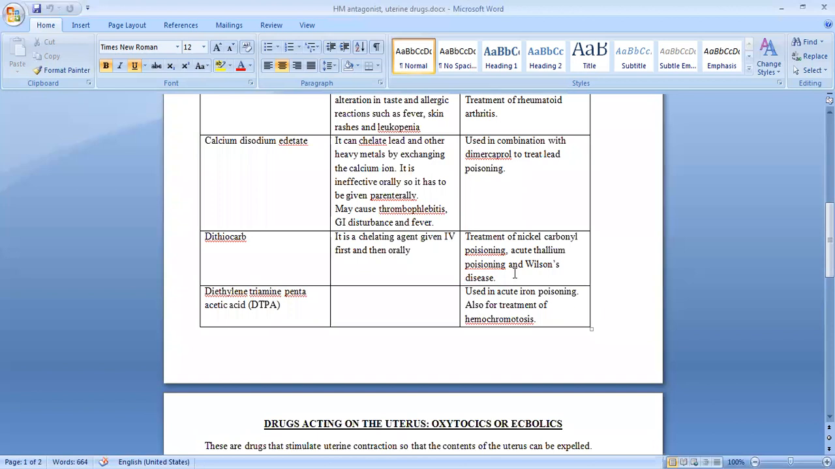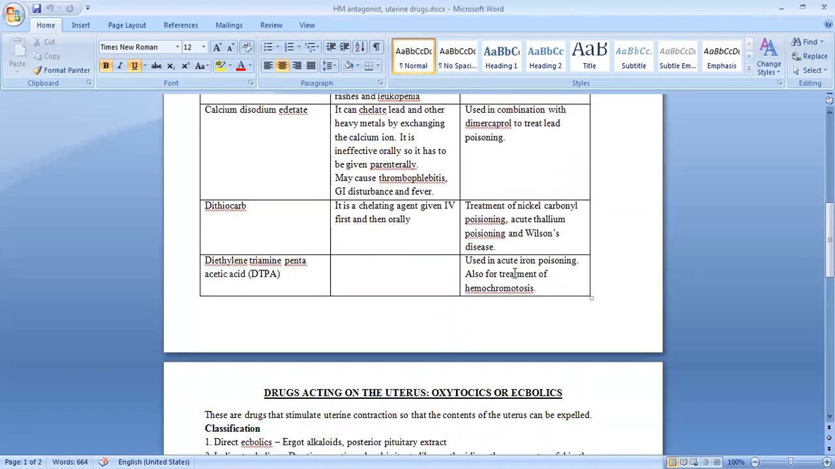Dithiocarb is another chelating agent. It is to be given initially intravenously and then we can give it orally. This also is used for treatment of Wilson's disease as well as for treatment of nickel carbonyl poisoning and acute thallium poisoning. The last compound in this list is diethylene triamine pentaacetic acid, which is used in acute iron poisoning. So when somebody has toxic levels of iron which accumulate in the body, then we can use this molecule to treat that poisoning.